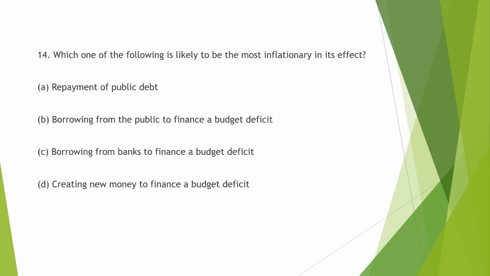Next question. Which of the following is likely to be most inflationary in its effect? सबसे ज़्यादा inflation किस में रहने की chances हैं. Repayment of public debt. If the government has some debt of the public, it will repay. It has some chances that अचानक से इकोनॉमी के अंदर मनी की सप्लाई बढ़ जाएगी, तो थोड़ा प्राइस के लेवल पर इम्पैक्ट पड़ेगा, पर थोड़ा इम्पैक्ट पड़ेगा. It will have impact but not much.